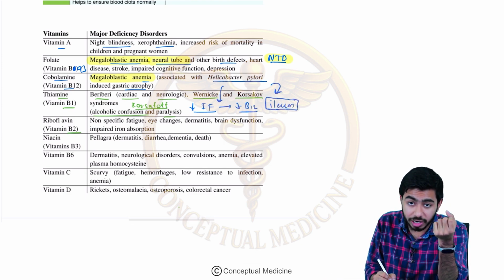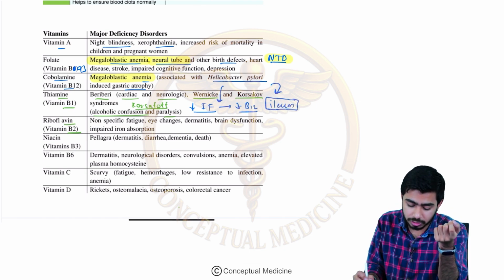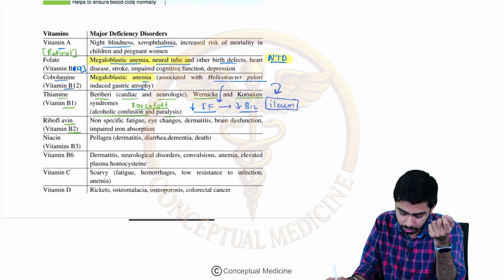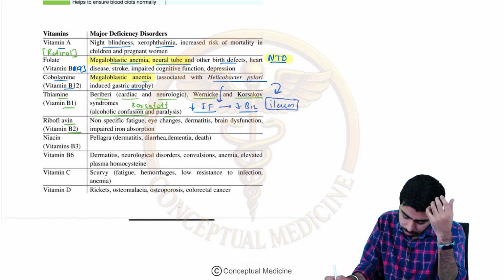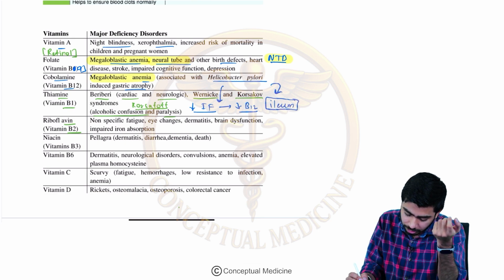Now vitamin B2. Vitamin B2 is another name for riboflavin. You know, the other name should also be known, guys. Vitamin A, retinol. Okay, the other names must be known by you guys for these kinds of vitamins. So vitamin B2 is actually riboflavin only, and the deficiency of it will be causing what?